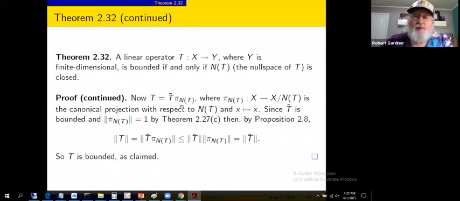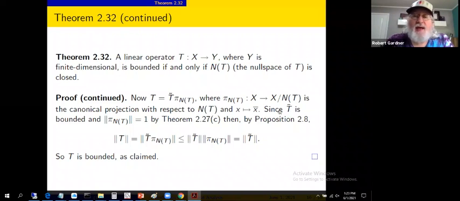So if we were to apply t tilde composed with the canonical projection, apply that to x, the canonical projection would take x and map it to x bar, and t tilde of x bar was by definition t of x, as we saw in the previous slide. So these two maps do the same thing to all elements of normed linear space capital X. So we've got this composition.